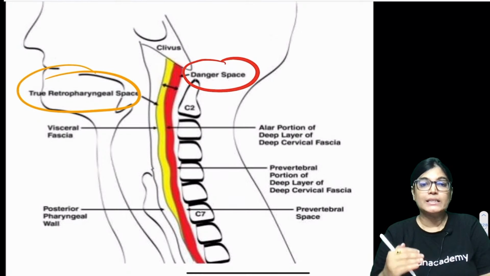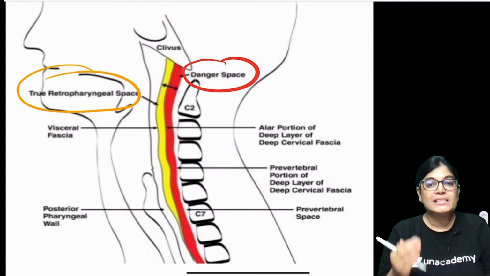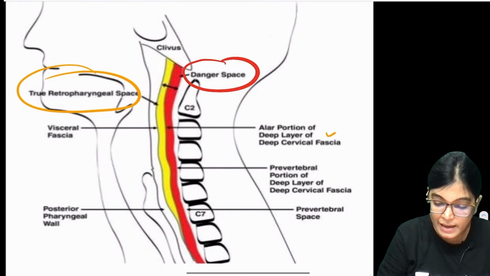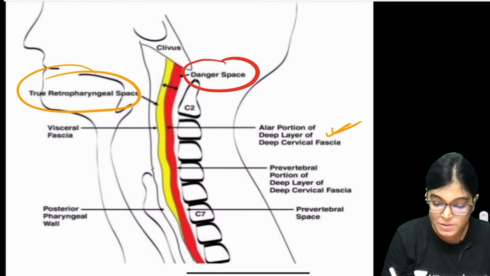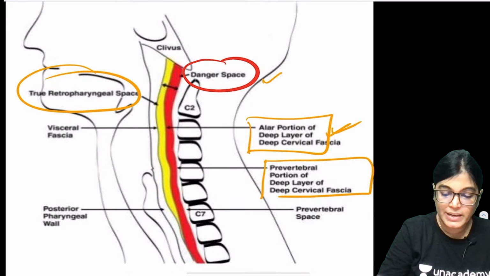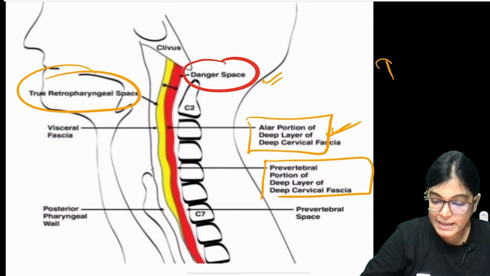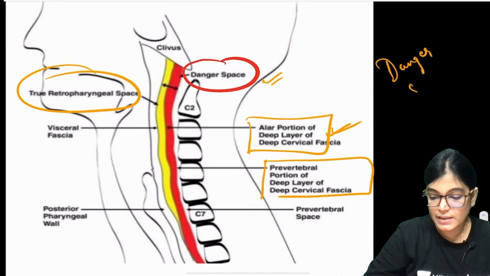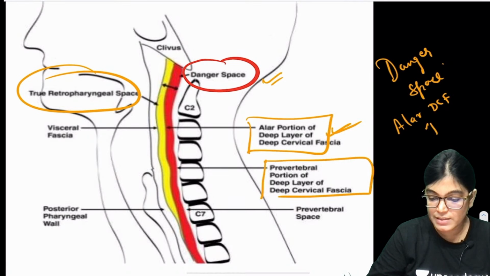The retropharyngeal space is located anterior to the danger space, that is, anterior to the alar part of deep cervical fascia. The exact location of the danger space is between the prevertebral fascia and the alar fascia. So the danger space lies between which two fascia? The alar portion of deep cervical fascia and the prevertebral fascia.